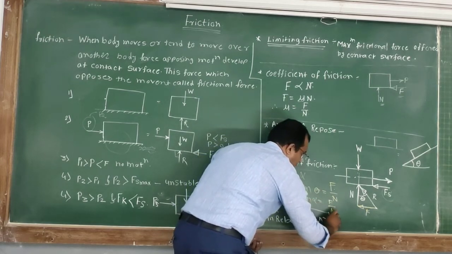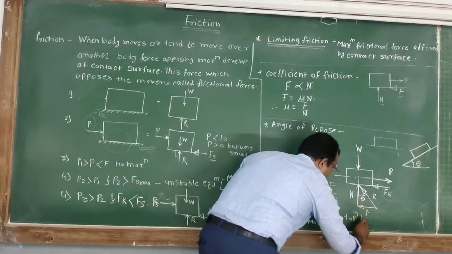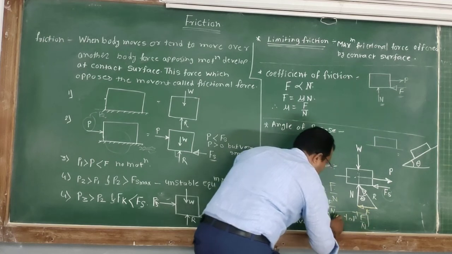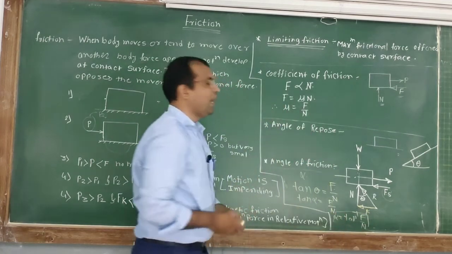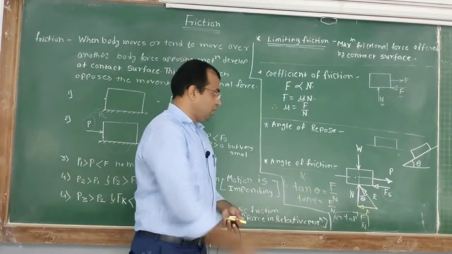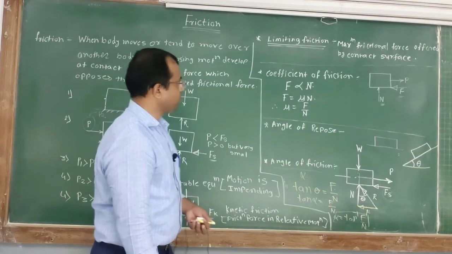So we can write alpha is equal to tan inverse of F upon N. And this angle alpha, the maximum angle, is known as the angle of friction.